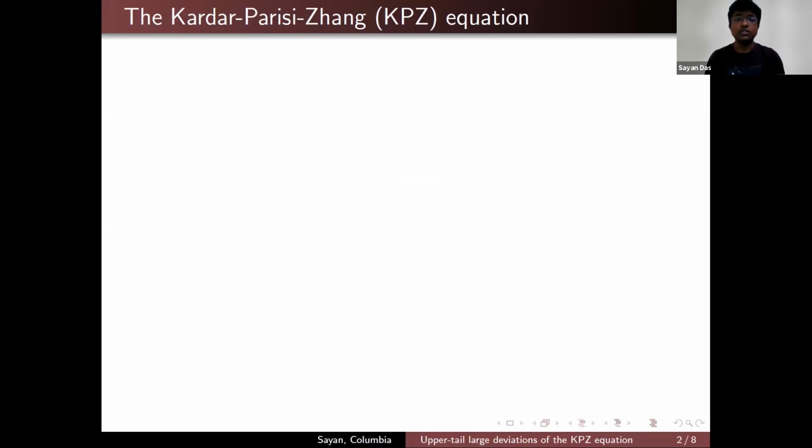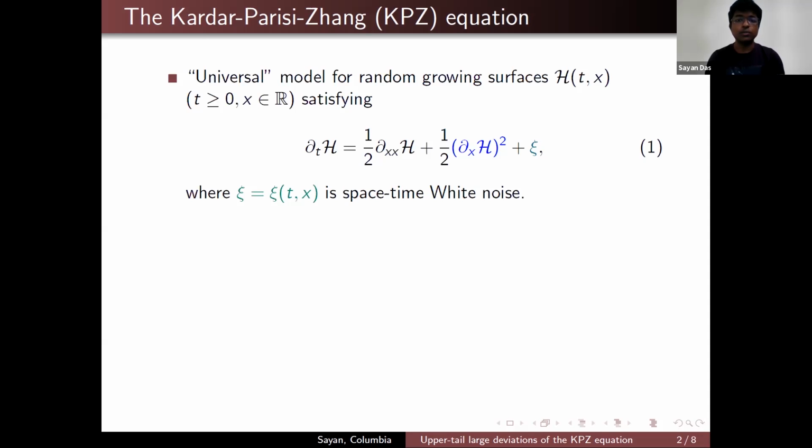The Kardar-Parisi-Zhang equation, or the KPZ equation, is a universal model for random growing surfaces h(t,x) that satisfy this stochastic partial differential equation. Here, zeta is the space-time white noise. So this equation makes sense formally. However, mathematically, this equation is ill-posed because of the presence of this nonlinearity term. So in order to make sense of this equation, one needs to do some other things.